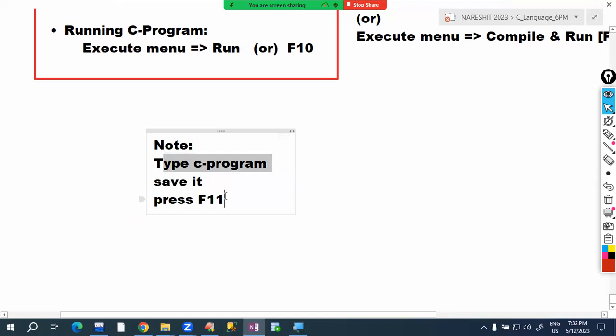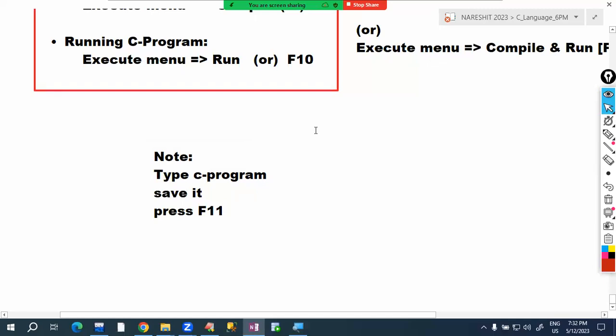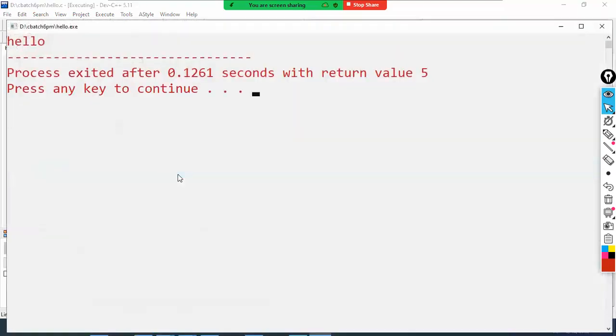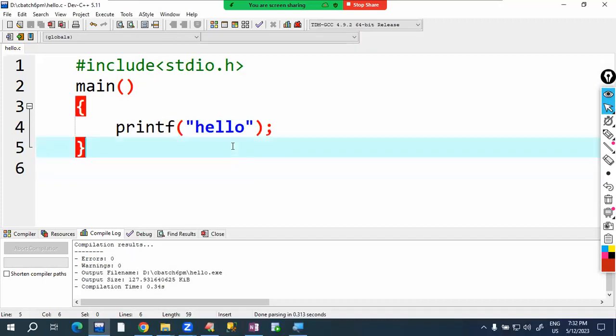With practice, you can easily understand. Maybe when you are typing the first program, second program, it may look difficult, but with practice it becomes easy. Compared with other programming languages and other IDEs, this is very, very easy. Type the C program, save it, press F11. I already typed and saved this program, press F11, and it displays hello. Like this, we can develop the first program in C language.